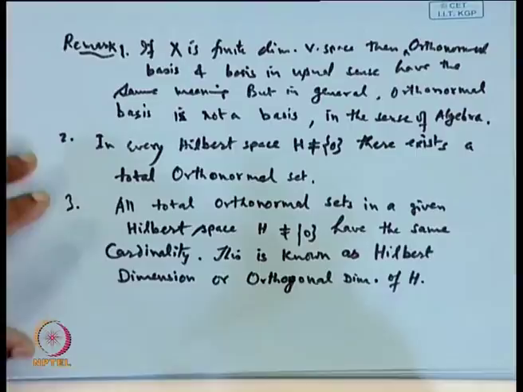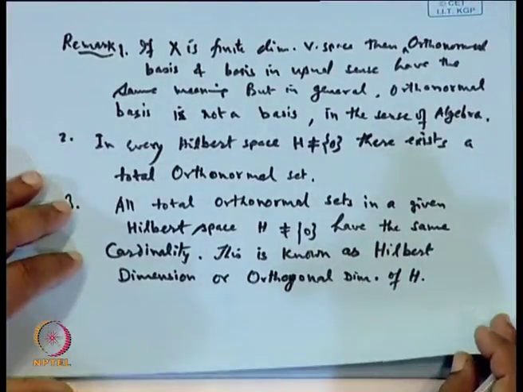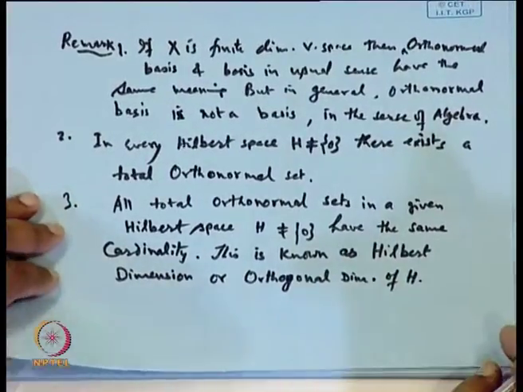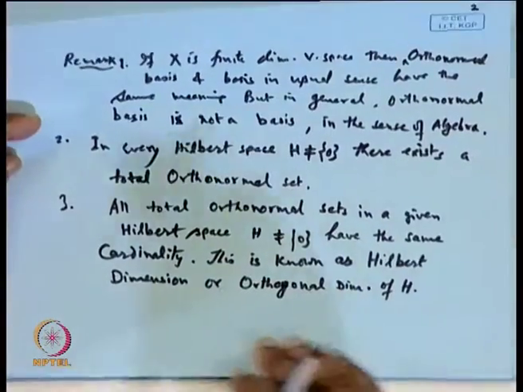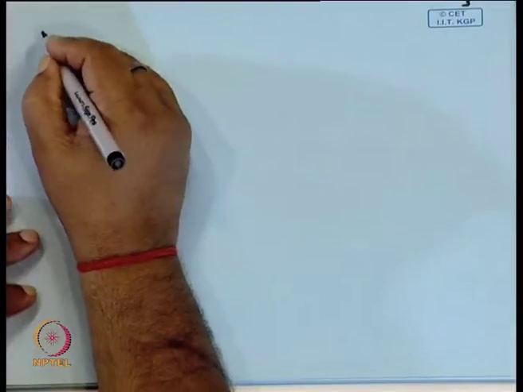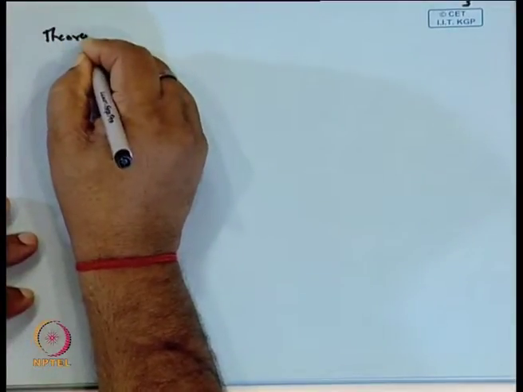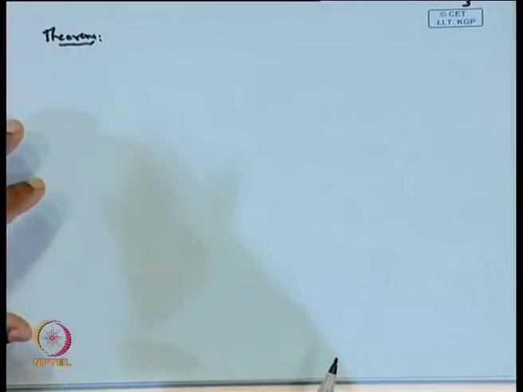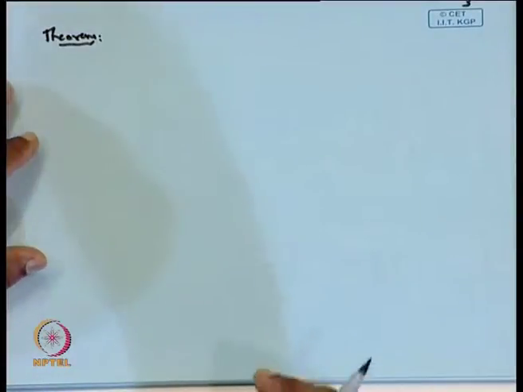Now, we wanted to extend our orthonormal sequence. So, let us take one result which says that an orthonormal set cannot be augmented to a more extensive orthonormal set by simply adding one element.